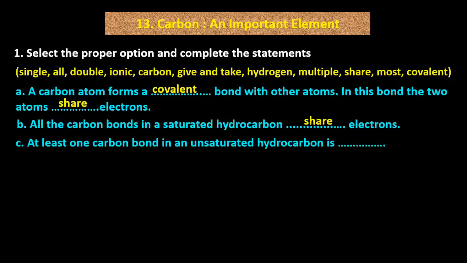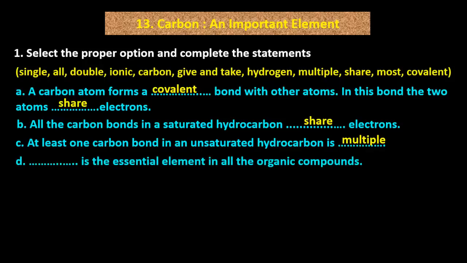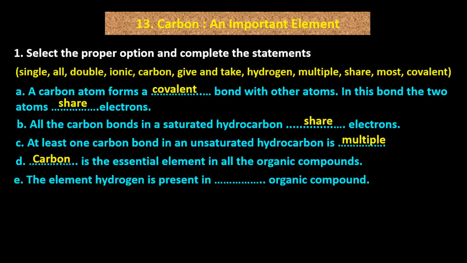C. At least one carbon bond in an unsaturated hydrocarbon is dash. Multiple. At least one carbon bond in an unsaturated hydrocarbon is multiple. D. Dash is the essential element in all the organic compounds. Carbon. Carbon is the essential element in all the organic compounds. E. The element hydrogen is present in dash organic compounds. Most. The element hydrogen is present in most organic compounds.